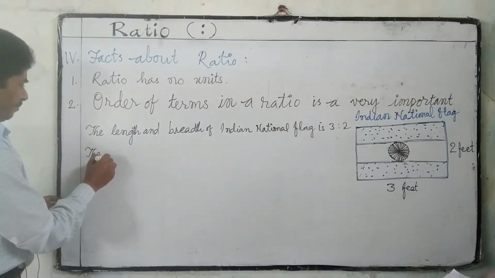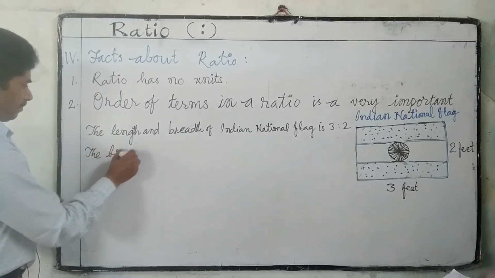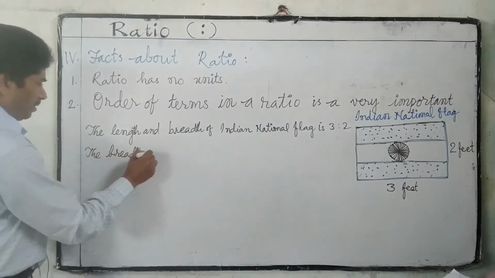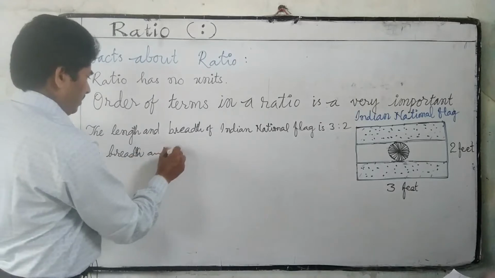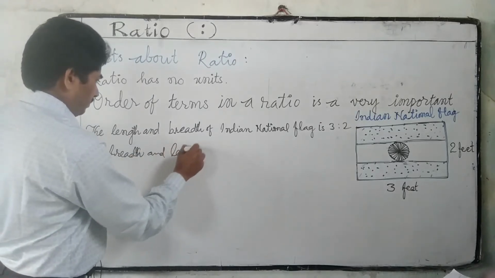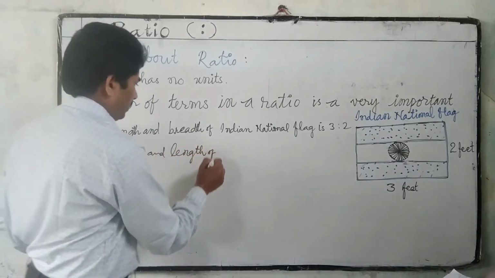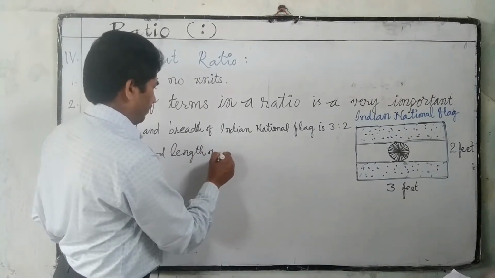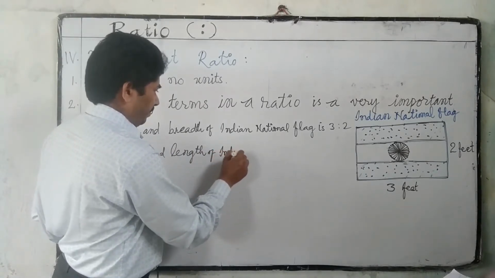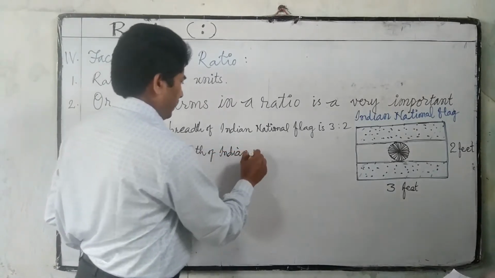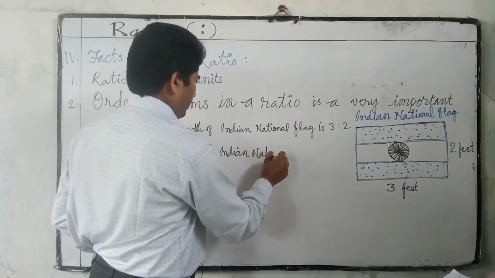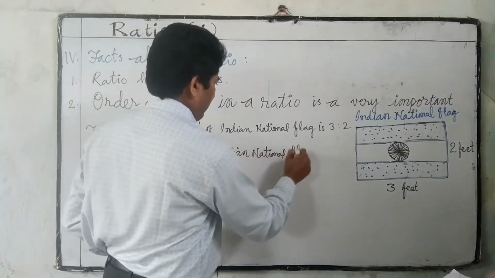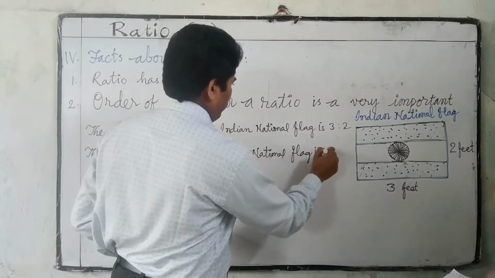The breadth and length of the Indian national flag is 2:3.